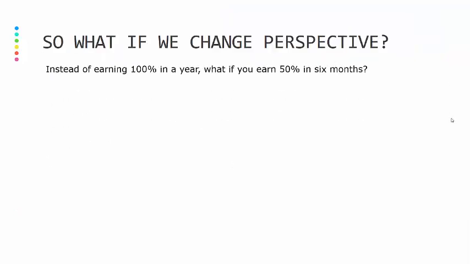So instead of seeing 100% in a whole year, what if you just focused on, say, 6 months of a year? For example, if you have 0, 6 months, and a year, the bank's going to give you 100%, but they're not going to do it all at once. Maybe they'll give you 50% for the first half of the year and 50% for the second half of the year.